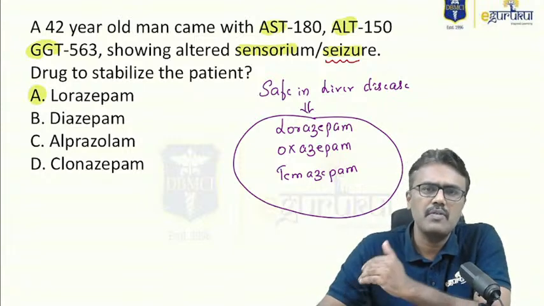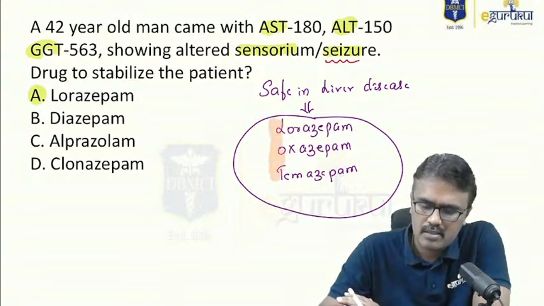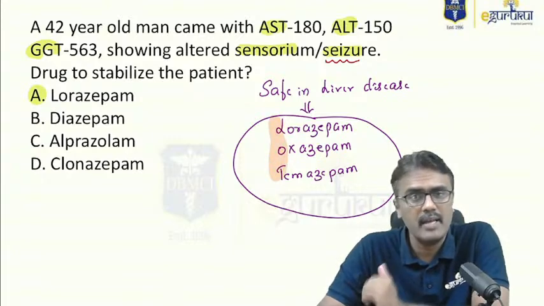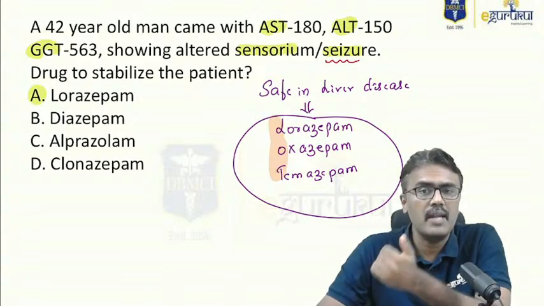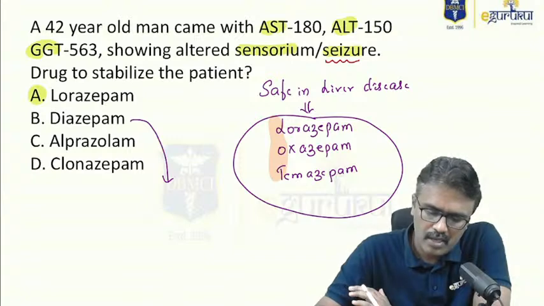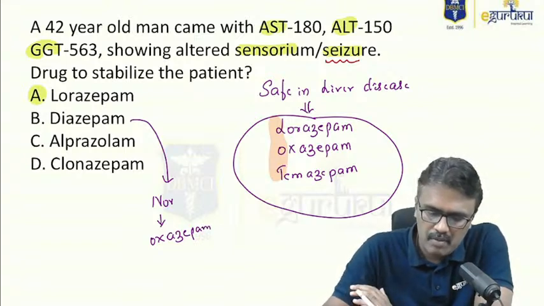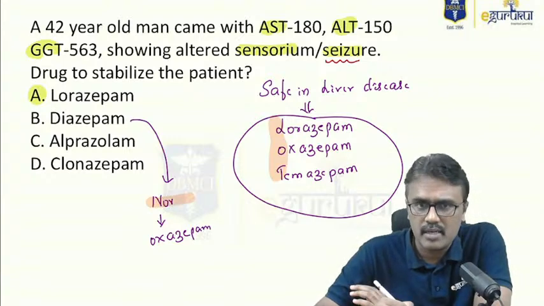Some books will also give triazolam, estazolam, but exactly, these are the three drugs which are safe in liver disease. Why? Because they will not produce an active metabolite. If I take diazepam as an example, the metabolite will give rise to nordiazepam, and from that we get oxazepam. So the problem when I give it in a liver disease patient: diazepam will become nordiazepam very slowly, that is also active.